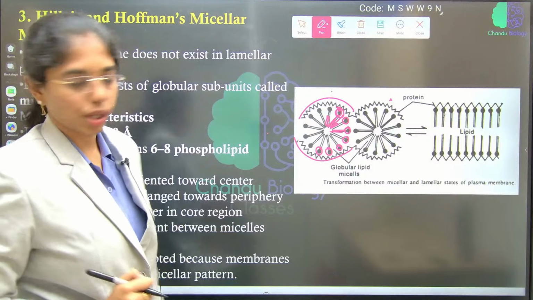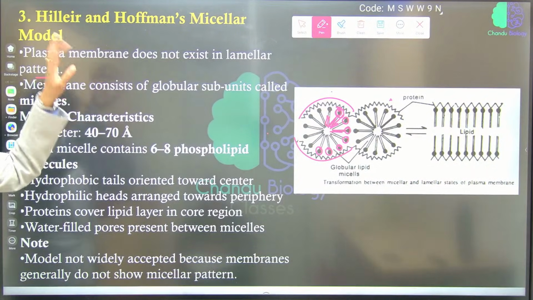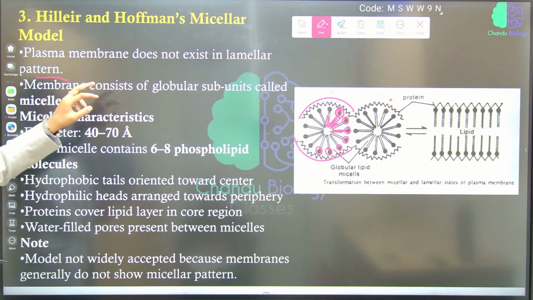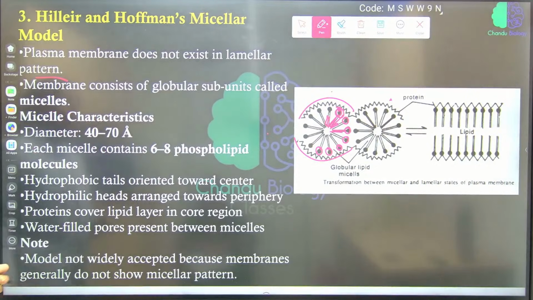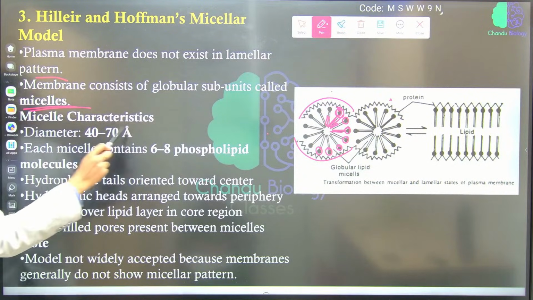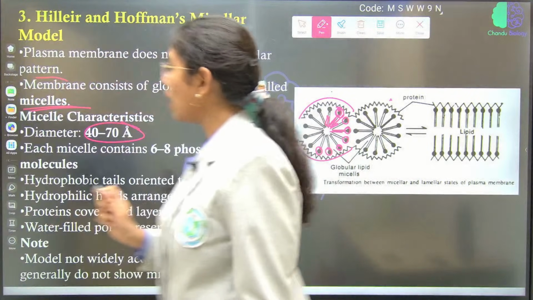Protein structure. So here you see, according to this model, there are four lamellar layers. This one doesn't have a lamellar model. The membrane consists of globular units between the K place and the N place. It is having more conductivity, of 40 to 70 angstroms.